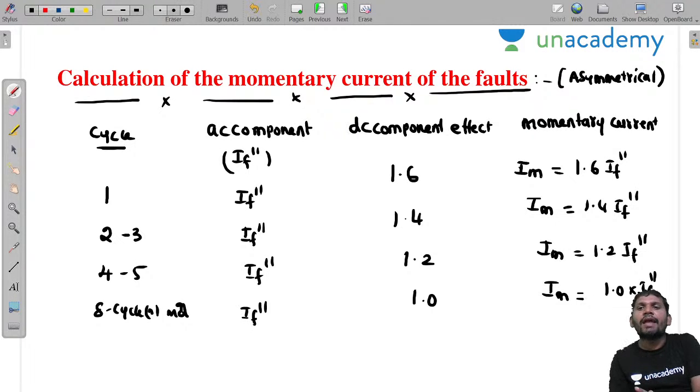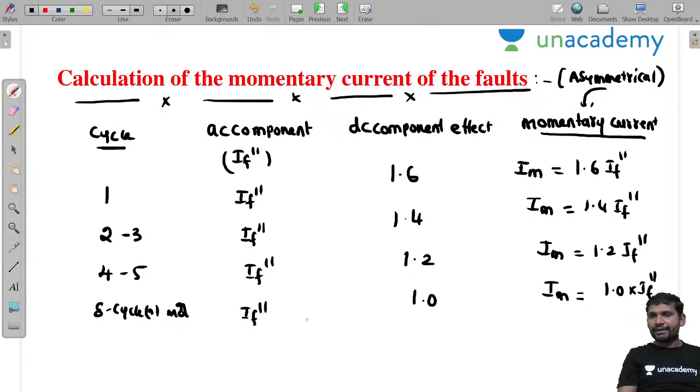Okay, like this you can calculate. This is for asymmetrical waveforms. For an asymmetrical current waveform, how can you calculate the momentary current? If any fault occurs, the current is a combination of both AC plus DC, then it is an asymmetrical waveform. This point you remember. This is about calculation of momentary current based on the number of cycles.